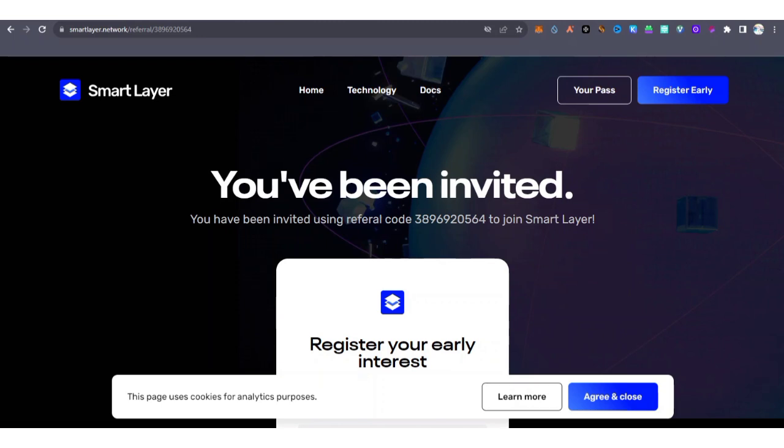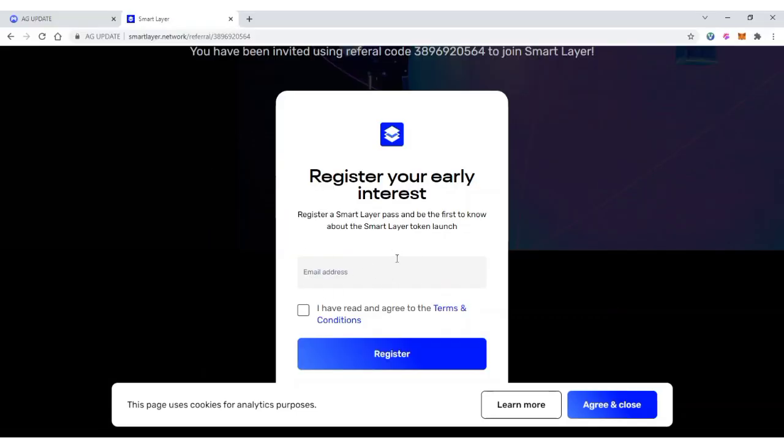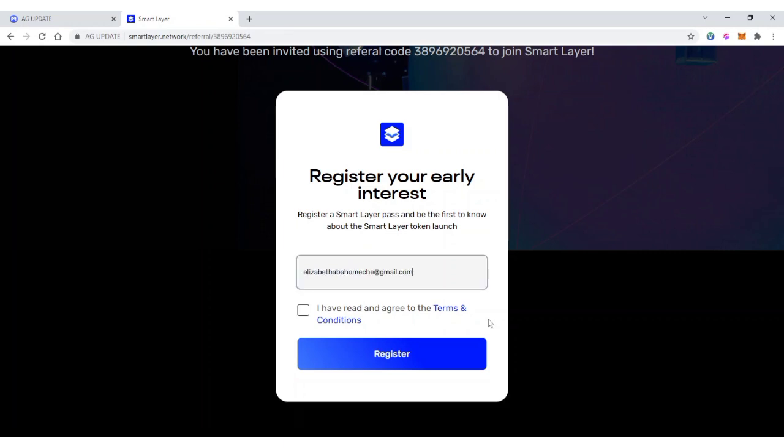So please make sure to accumulate more points to qualify for this airdrop. To start, like I said, visit the description of this video or check the comment section for my referral link. Once you use the link, you are going to get a bonus. What you need to do is put down your valid email address, then click on I have read and agree to the terms and conditions. But before that, make sure to agree and close this cookie notice. Then you click on register.